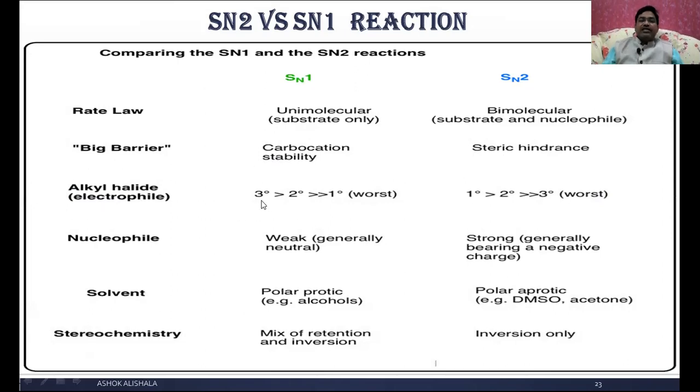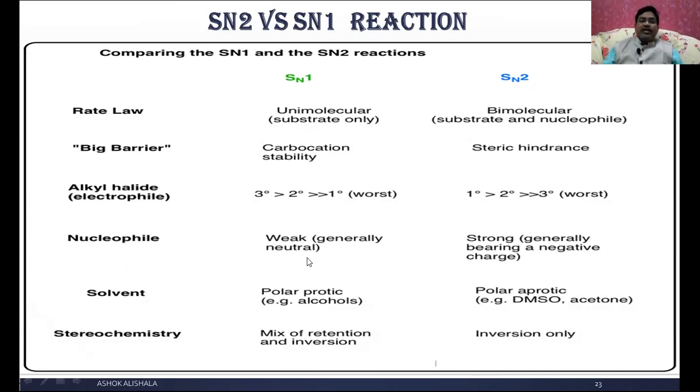In the case of SN1, tertiary is greater than secondary, greater than primary. That means primary alkyl halides almost never undergo the SN1 reaction. Whereas you can see it is quite the opposite in SN2: primary is greater than secondary, greater than tertiary. Almost tertiary alkyl halides never undergo the SN2 reaction. And you can see it is quite the opposite in the case of these two.